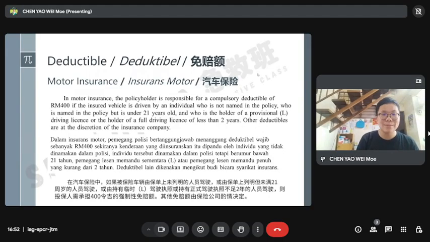So this is what happens if you are below 21 years old, L license, full license less than 2 years. If these three things apply, then you need to pay 400 ringgit. Other deductibles are at the discretion of the insurance company. The insurance company will make the decision for the deductible.